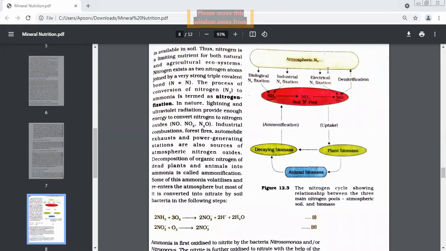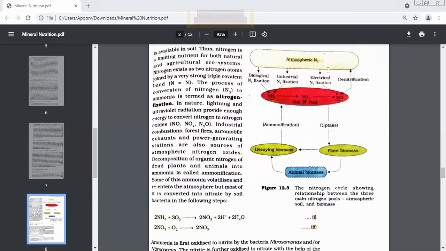Atmospheric nitrogen, inorganic nitrogen, when it is being converted to ammonia, we call it nitrogen fixation. But organic nitrogen means the nitrogen which is present in the dead remains of plants and animals. When that is being converted into ammonia, what is the process called? Ammonification. I'll just be revising it. Ammonification.